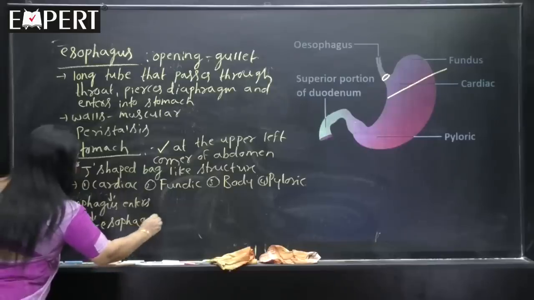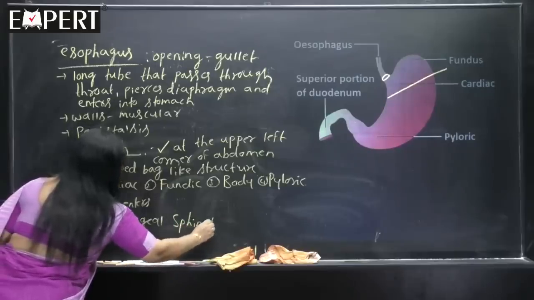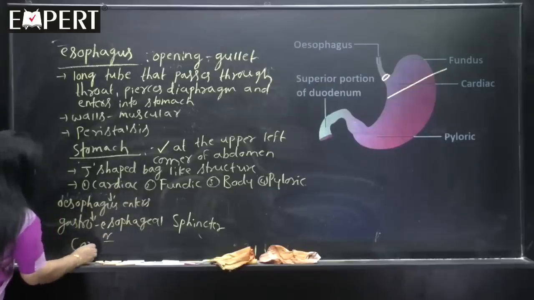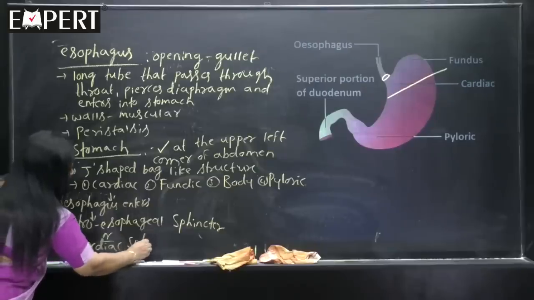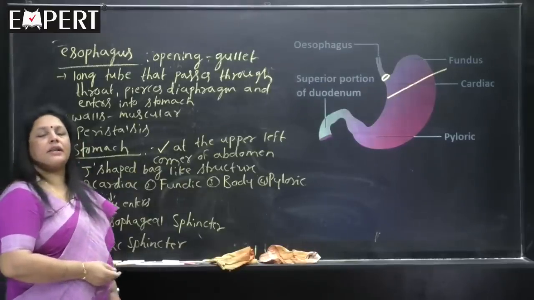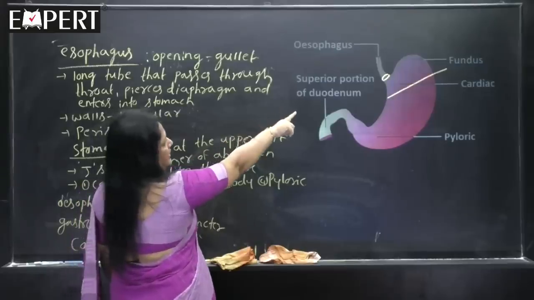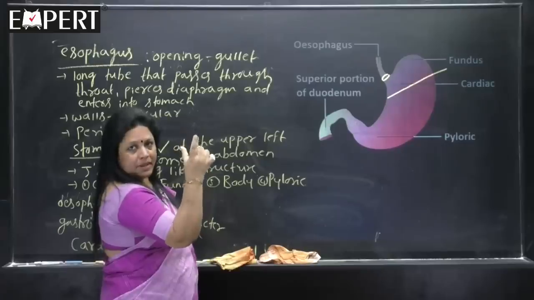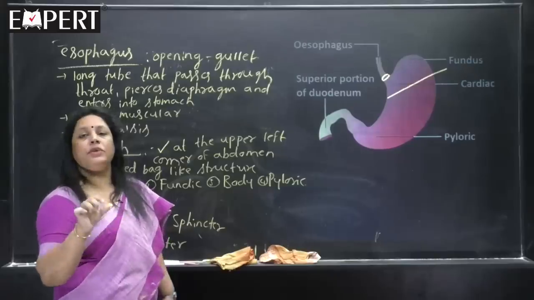Gastroesophageal sphincter, which can also be called the cardiac sphincter. Now, what are sphincters? Sphincters are nothing but valves. For example, if the food from the esophagus enters into the stomach, the valve opens. The valves or sphincters are made up of smooth muscles.